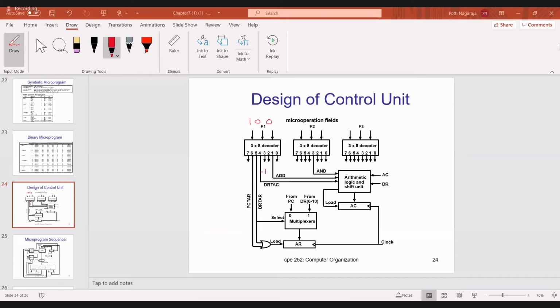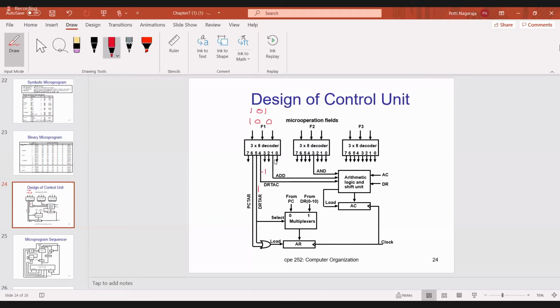Fifth line, sir. Yes, very good. And what about the remaining lines? 0, sir. Remaining lines are zeros. Now I'm writing here 101. So which line is active? Fifth line is active, the fifth line is 1 and all remaining output lines are zeros.